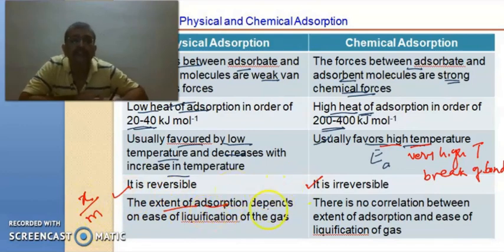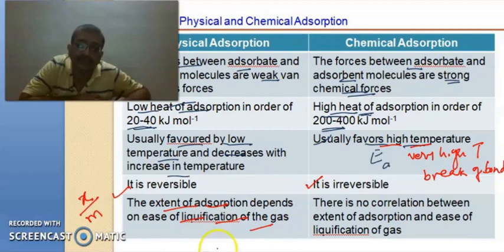This extent of adsorption depends on the ease of liquefaction of gases. Ease of liquefaction means if the gases can be easily liquefied, then they will very easily get stuck on the surface of the adsorbent.